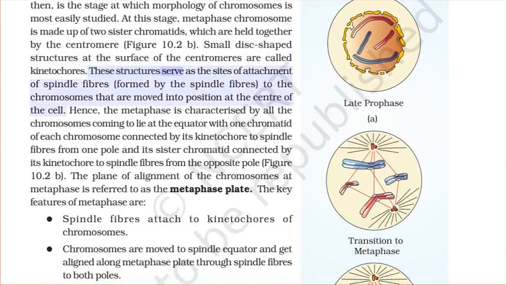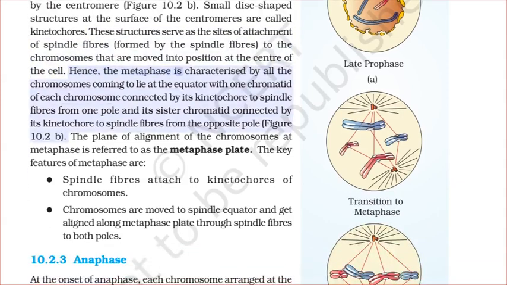These structures serve as the sites of attachment of spindle fibers to the chromosomes that are moved into position at the center of the cell. Hence, the metaphase is characterized by all the chromosomes coming to lie at the equator with 1 chromatid of each chromosome connected by its kinetochore to spindle fibers from one pole and its sister chromatid connected by its kinetochore to spindle fibers from the opposite pole.